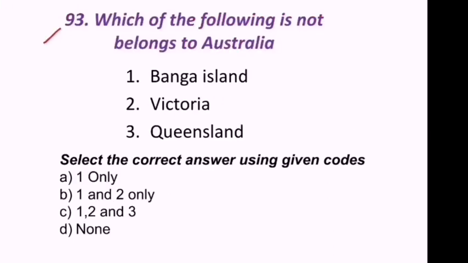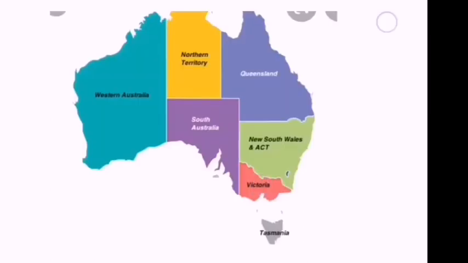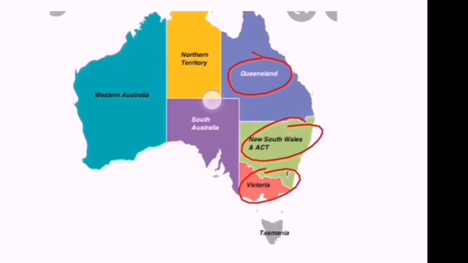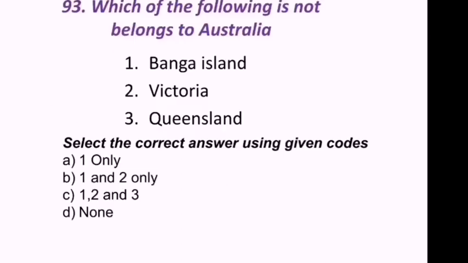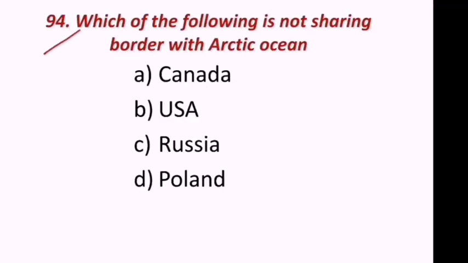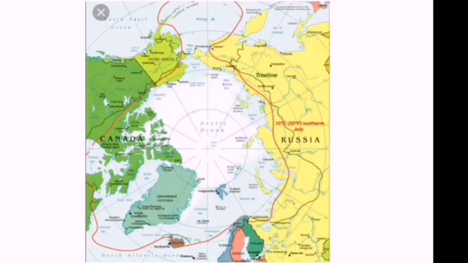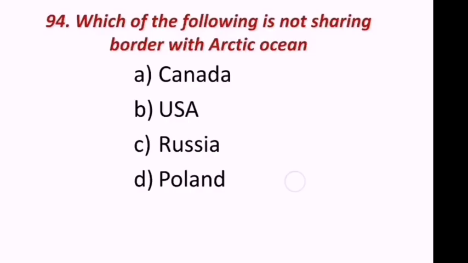Next question. Which of the following does not belong to Australia? Bunga Island, Victoria, Queensland. Look at this. Queensland belongs to Australia. New South Wales, Victoria is there. South Australia, Northern Territory, Western Australia. But Bunga Island does not belong to Australia. So 1 only. 94th question. Which of the following does not share border with the Arctic Ocean? Canada, USA, Russia, Poland. Very simple. This side Canada is there, USA is there, Russia is there, but Poland is not there. Hence we can say the correct answer is D, that is Poland.